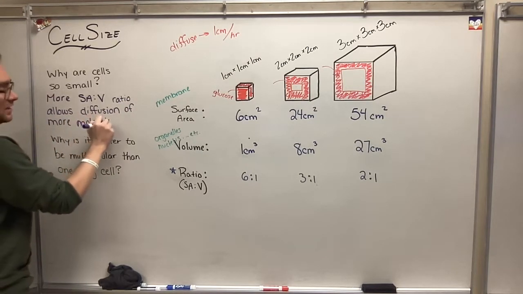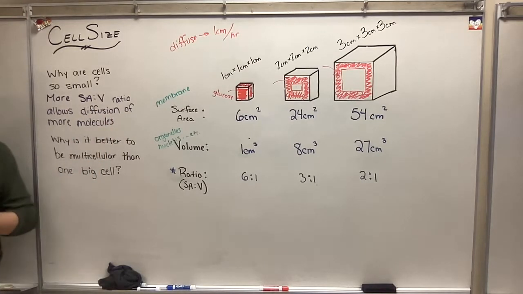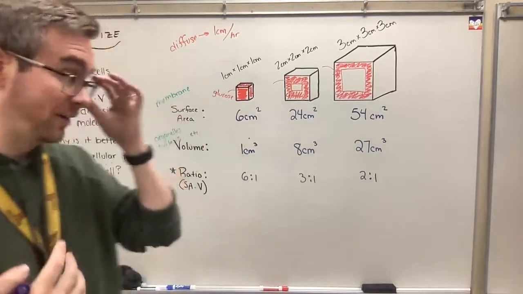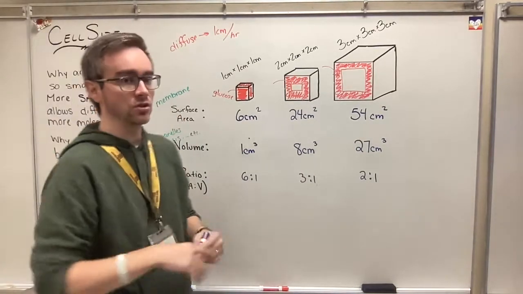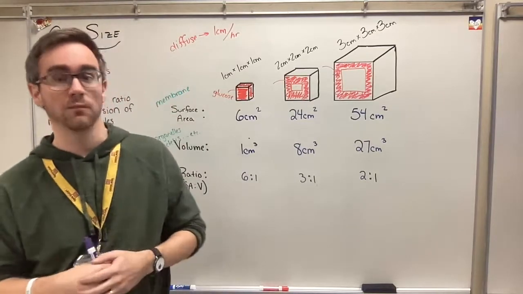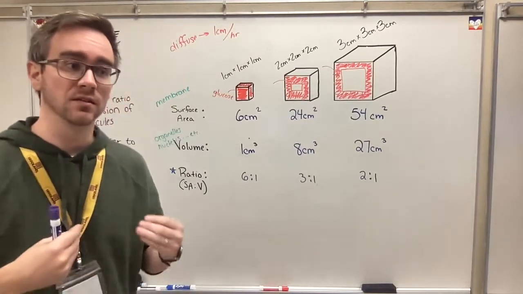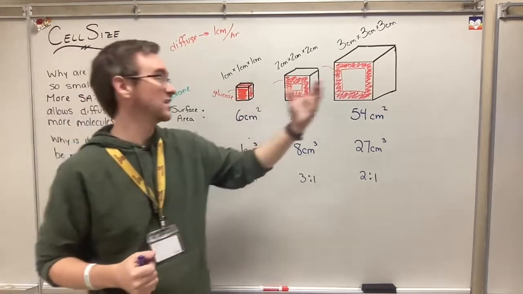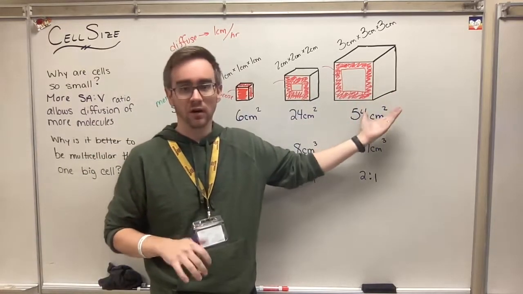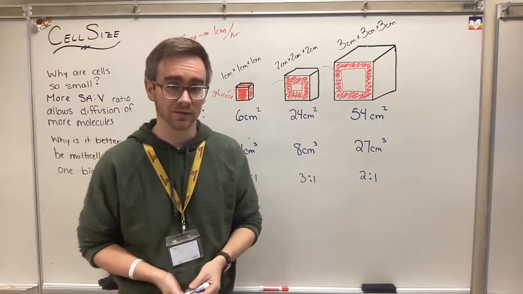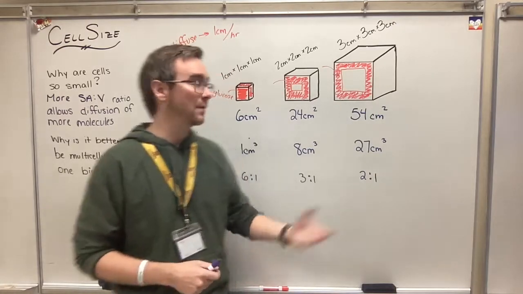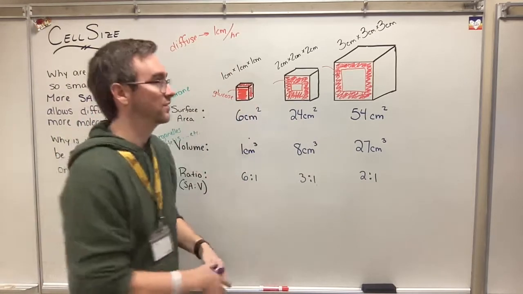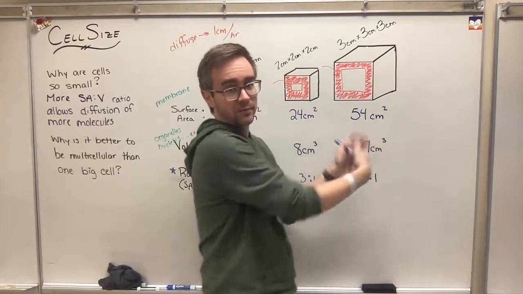All right. A lot of times in life, it's more important to be quick and efficient than it is to just have a bulk amount. We could think of it this way. I'm a coach and I'm trying to fill up water bottles for my team. Is it smarter to fill up a bunch of smaller water bottles to give to my team, or fill up a gigantic drum for them to drink, knowing I have a limited amount of time? If I have a limited amount of time, it's probably better for me to fill up a bunch of small ones, because that's going to go quicker each time than to try and fill up a very large one.